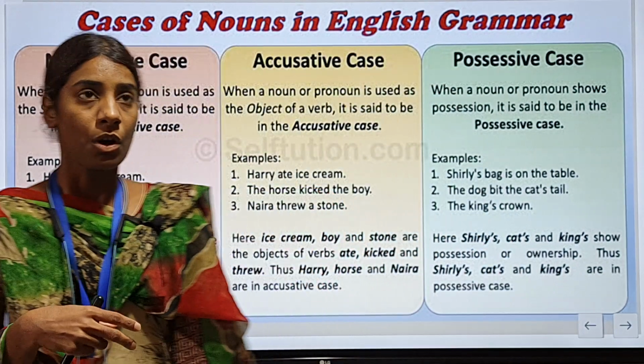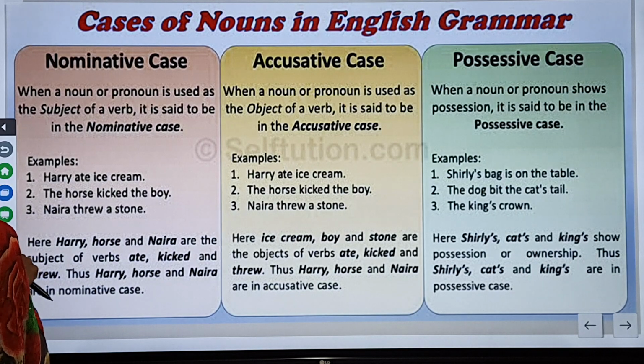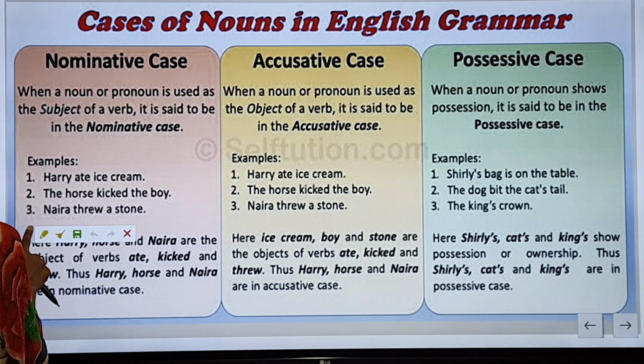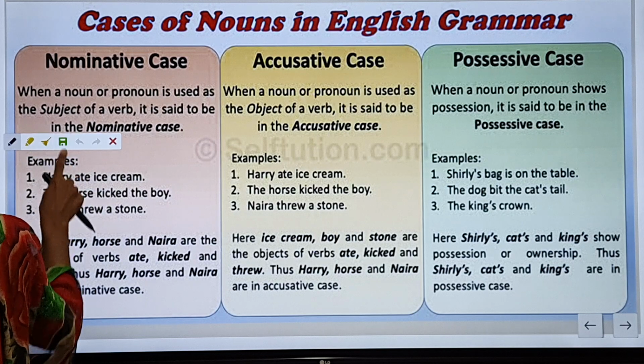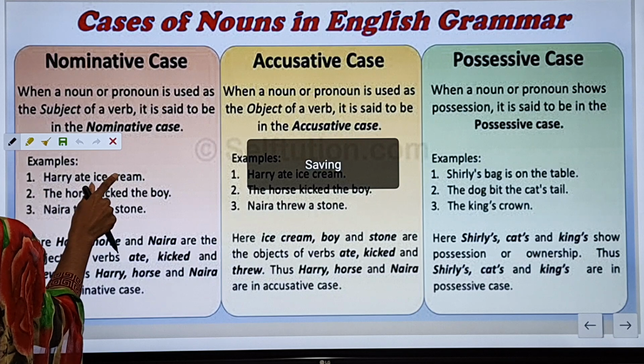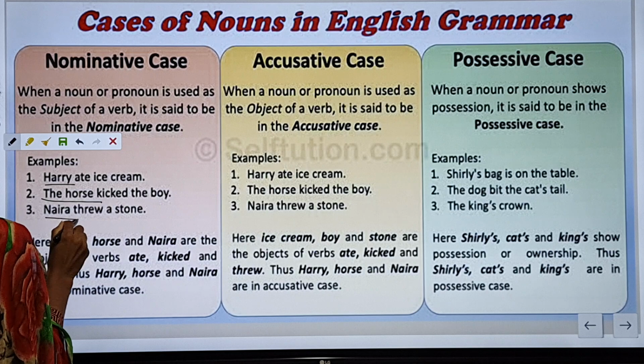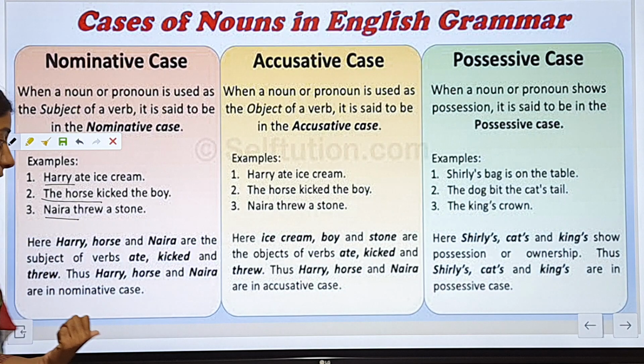When a noun or a pronoun is used as the subject of a verb, it is said to be in the nominative case. Harry ate ice cream, the horse kicked the boy, Naira threw a stone. Here Harry, horse and Naira are the subject of the verbs. As you can see that Harry and the horse Naira are the subjects in the sentence.